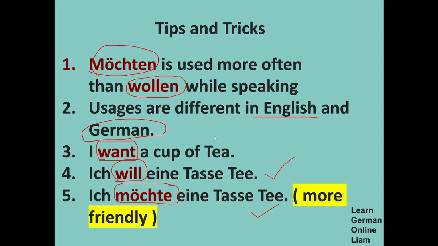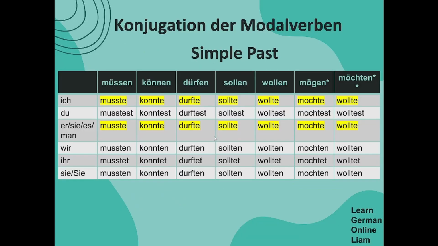how we will say in simple past. For that, to showcase the simple past in the sentence, we need a new conjugation, in which all those modal verbs get conjugated like this and express the past.